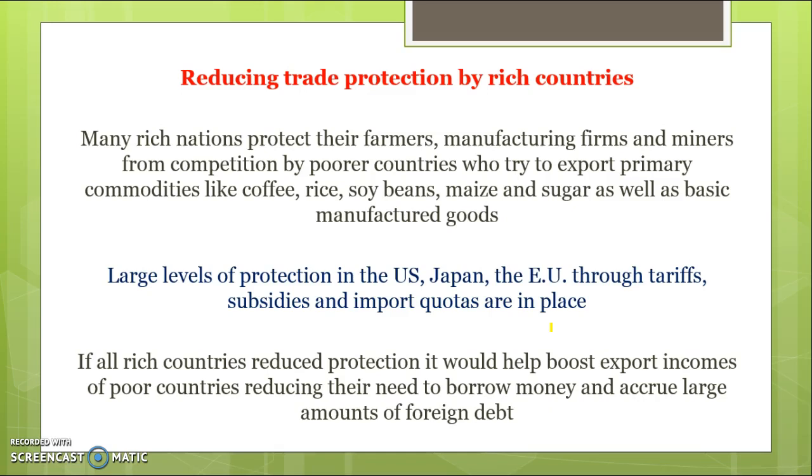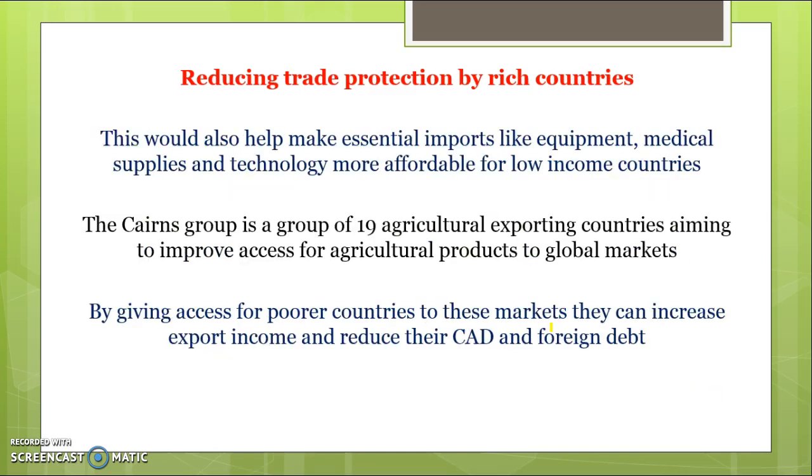If all countries reduce protection, it should help to boost export incomes of poor countries and reduce their need to borrow money, because they won't be in so much debt, and therefore lead to less foreign debt for these countries. This should also help make essential imports like equipment, medical supplies and technologies more affordable for low-income countries.